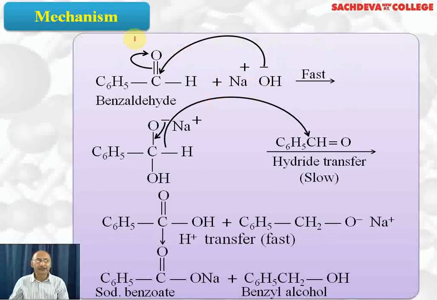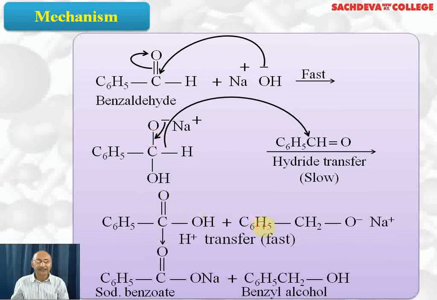Let's take up the mechanism of Cannizzaro reaction. Benzaldehyde reacts with NaOH. Here OH ion, being negatively charged, will act as a nucleophile and will attack the carbonyl carbon. This pair of electrons will shift to oxygen, which becomes negatively charged and picks up Na positive to form ONa. So we get this structure. Now here it reacts with another benzaldehyde molecule and hydride shift takes place. That is, this bond breaks heterolytically and H negative ion attacks the carbonyl carbon. And here, this pair of electrons will take part in double bond formation and we will get benzoic acid here.